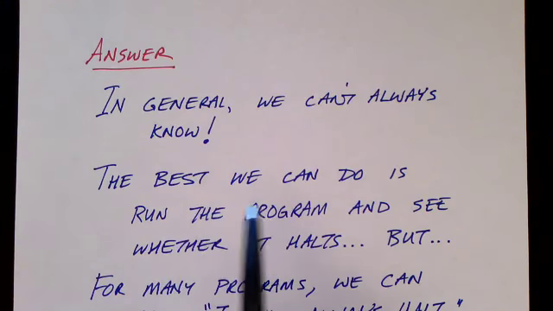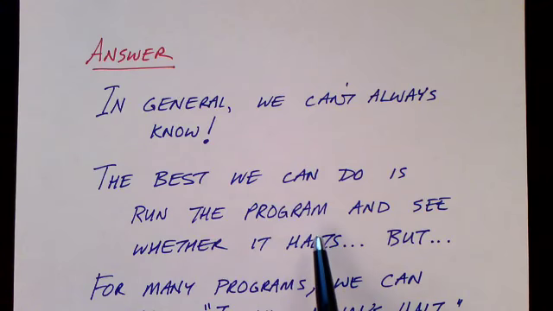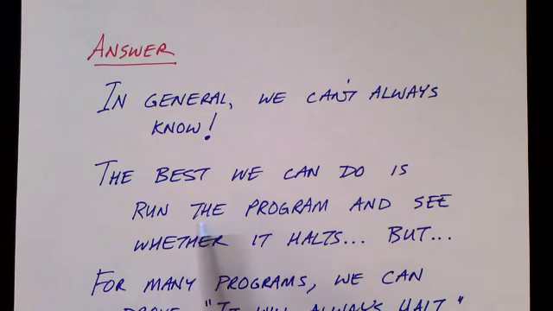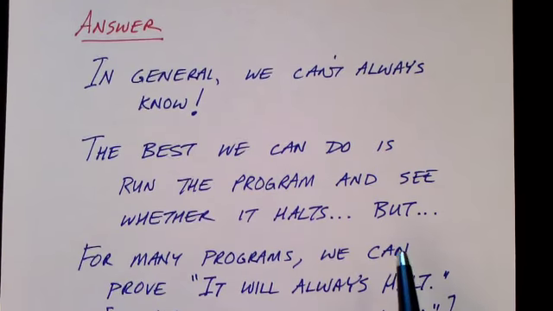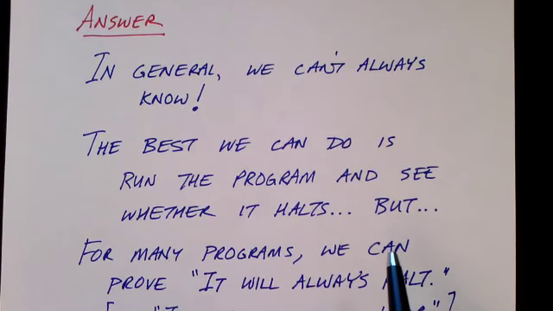About the best we could ever do is just run the program and see whether it halts. That would tell you for sure if it halts. But on the other hand, if we run the program to see whether it halts and it doesn't halt, how can we know? Maybe we just haven't run the program long enough. We should keep running it. But of course, this is not an algorithm because it may never terminate.